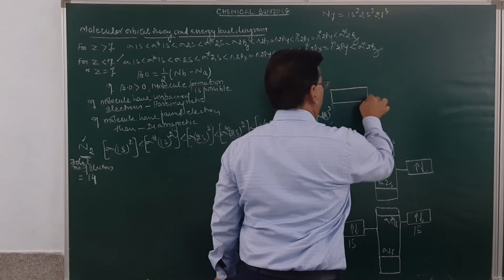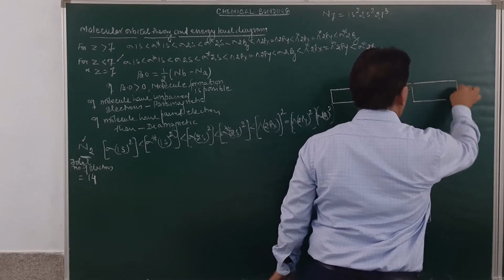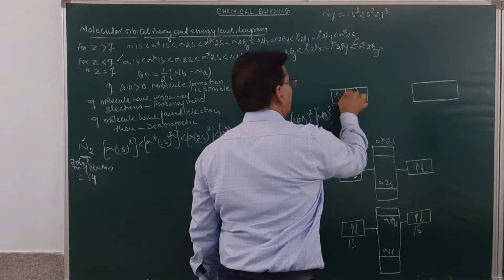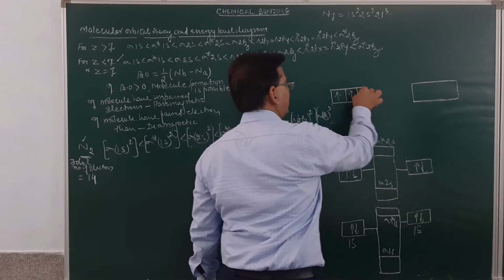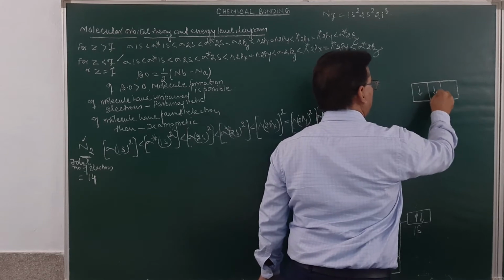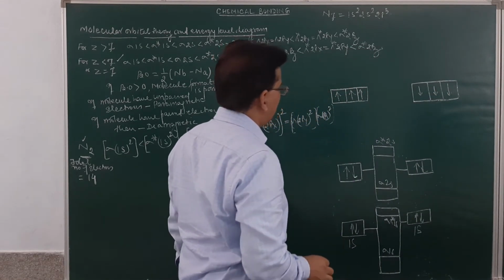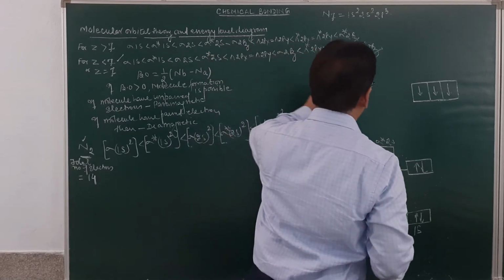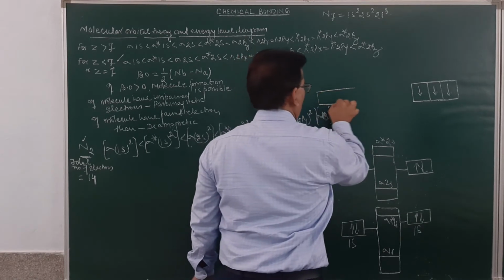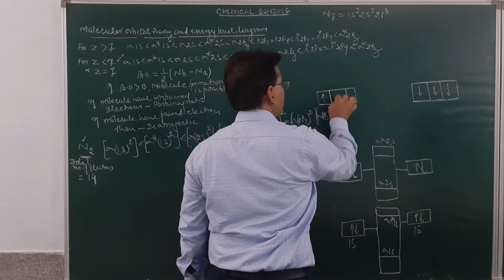Now, if the combination of 2p atomic orbitals takes place, how will it take place? In the p atomic orbital, this will be px, py. This will be 1 electron, 1 electron, 1 electron. Here again 1 electron, this again will be 1 electron, and this again will be 1 electron. When they combine with each other, how will the formation of the bond take place? See over here. When p orbitals combine, these have 1 electron each.